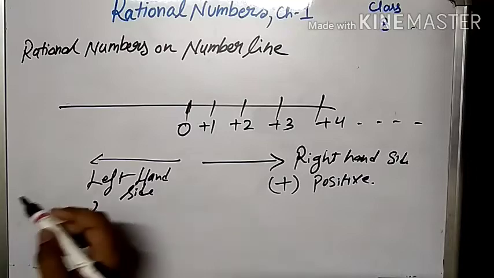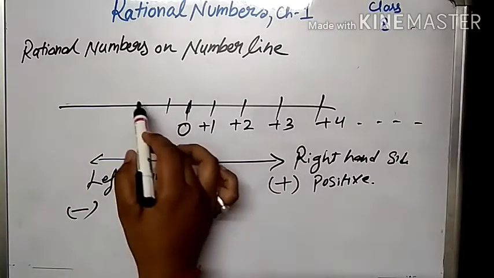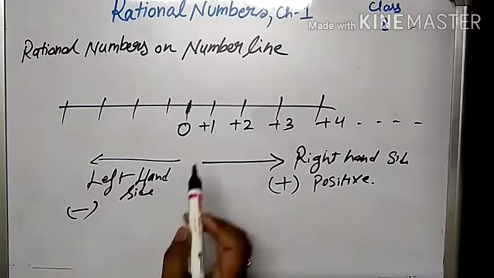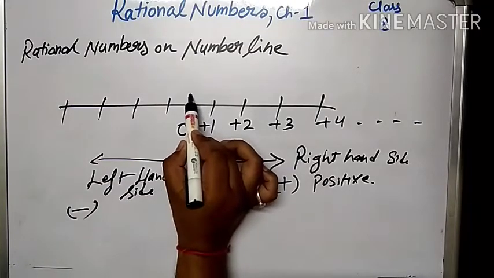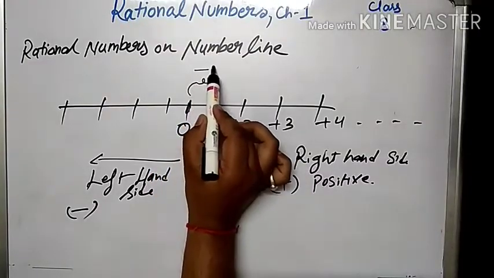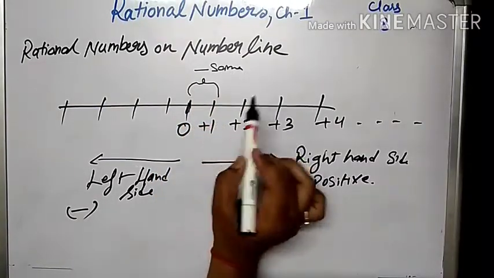Same as when I move to the left hand side, if I mark 4 points over here at an equivalent distance, what we have to see is that the distance between the two given points should be the same.